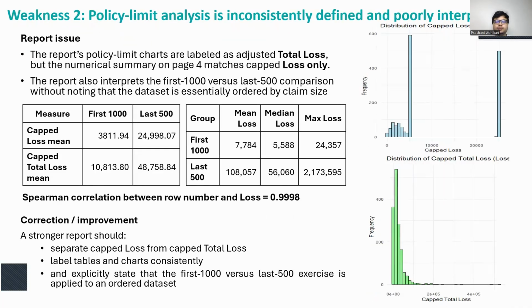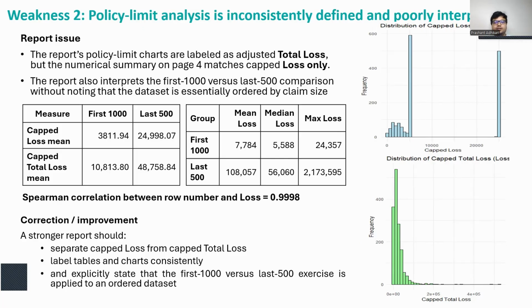My second critique is that the policy limit analysis is both inconsistently defined and poorly interpreted. First, the report's charts are labeled as adjusted total loss, but the page 4 numerical summaries match capped loss only. In my reconstruction, the first 1000 capped losses mean was 3,811.94, and the last 500 capped losses mean was 24,998.07.